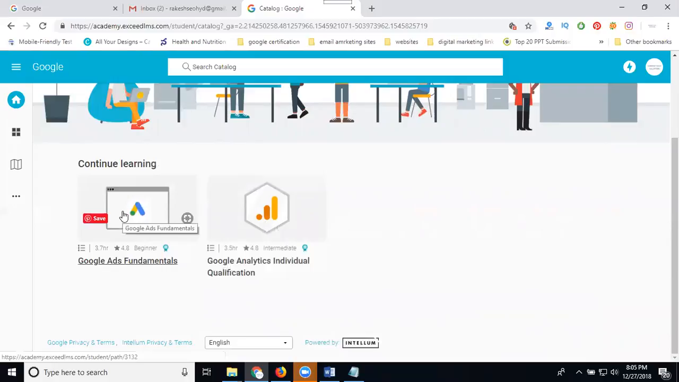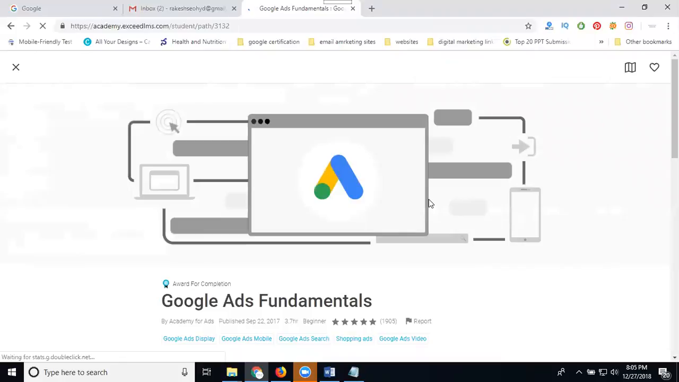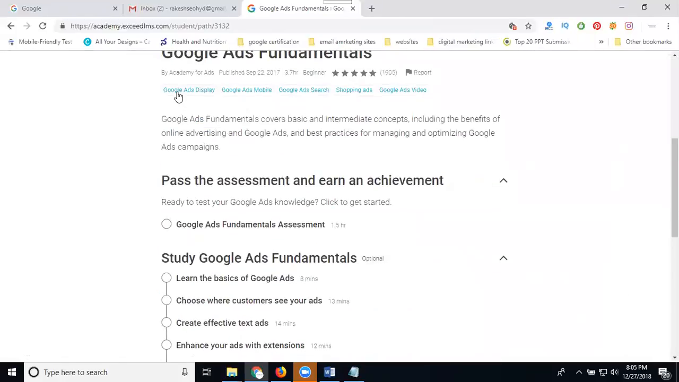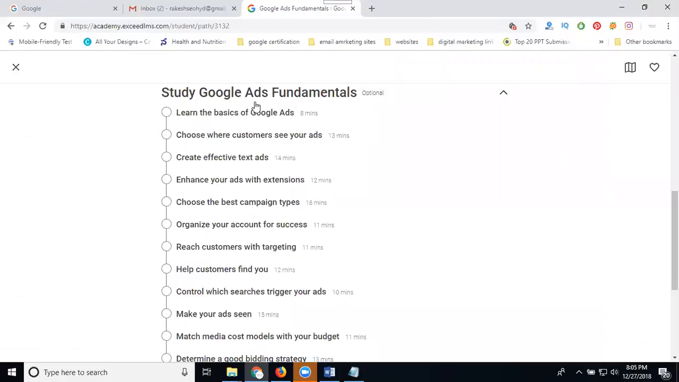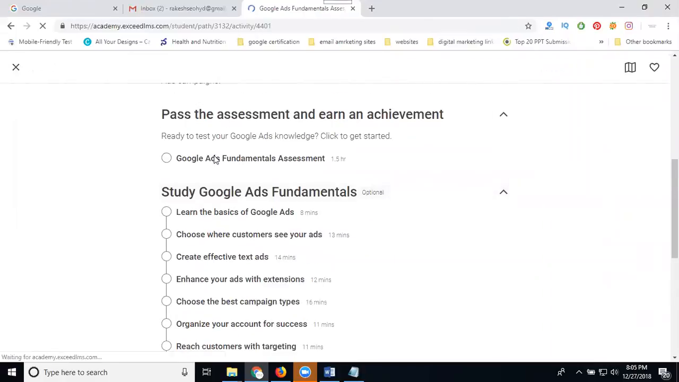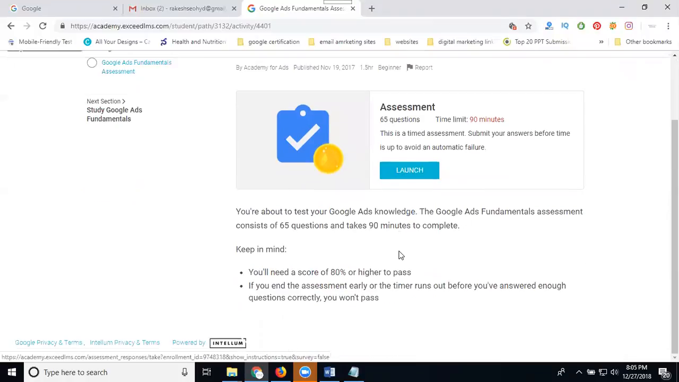Now, how to write the first exam. First of all, open this. Here you will see Google Ads Display, Google Ads Mobile, Google Ads Search, Shopping Ads, Google Ads Video. See this, Google Ads Fundamental. This is all yours. First click Google Ads Fundamental, then Launch. 90 minutes, 65 questions. Once you launch and write the exam, the pass percentage is 80%.